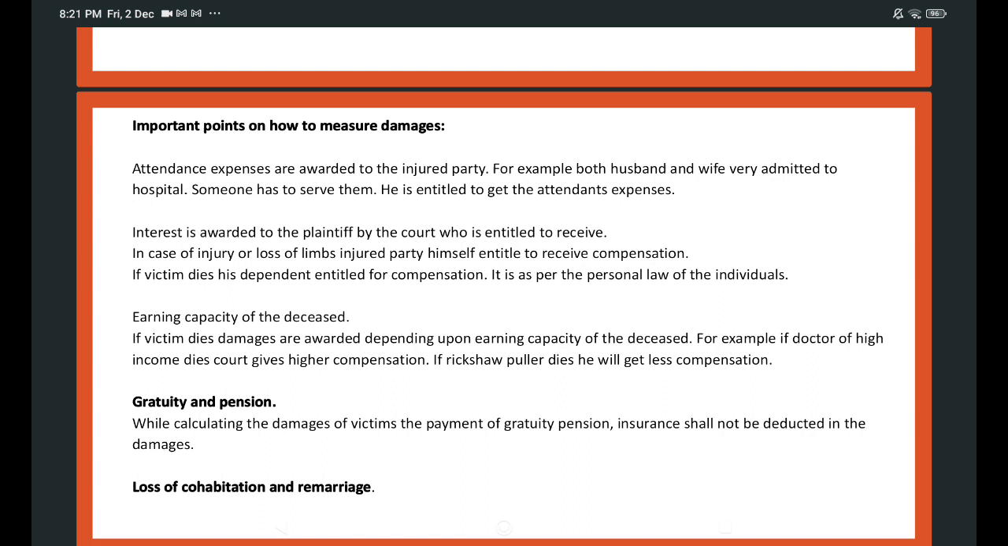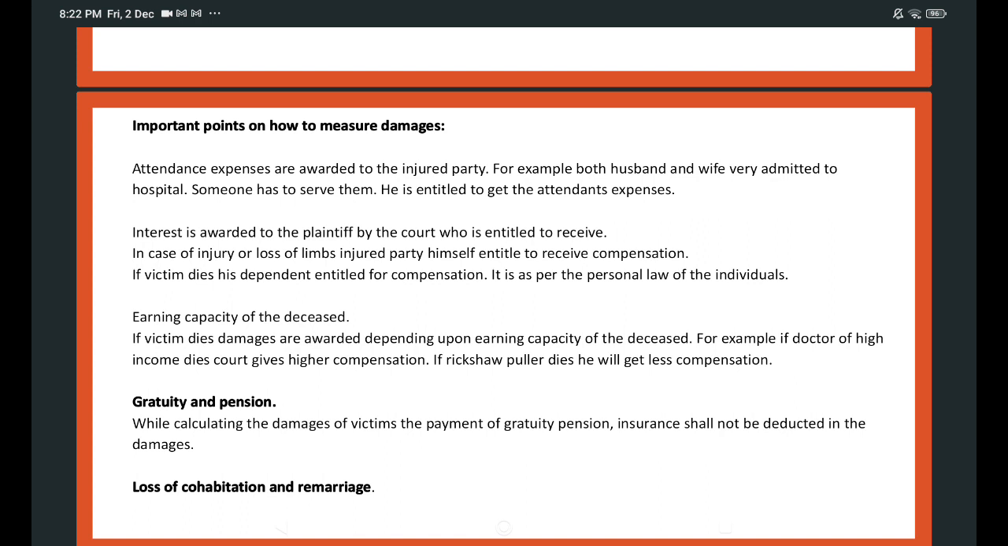If the victim dies, damages are awarded depending upon the earning capacity of the deceased. For example, if a doctor of high income dies in an accident, then the court will give higher compensation. If an auto driver dies in an accident, his successor will get according to his earning capacity. Another important point, gratuity and pension. While computing the damages of the victim, the payment of gratuity, provident fund, family pension, and insurance money shall not be deducted in the damages awarded.